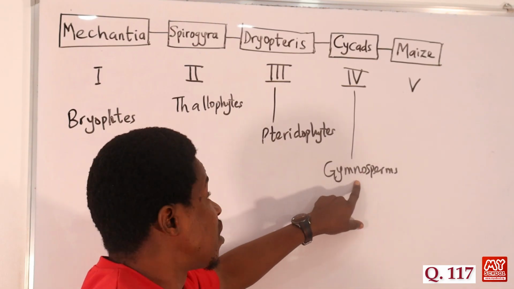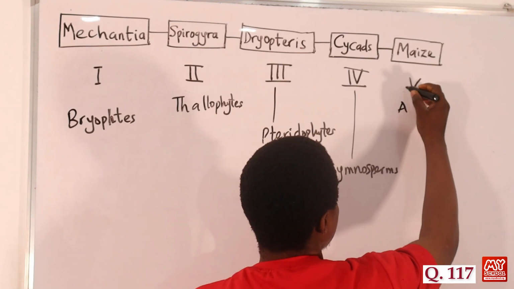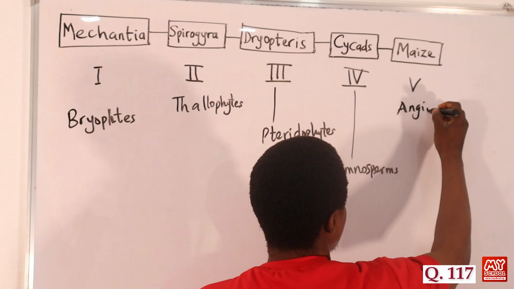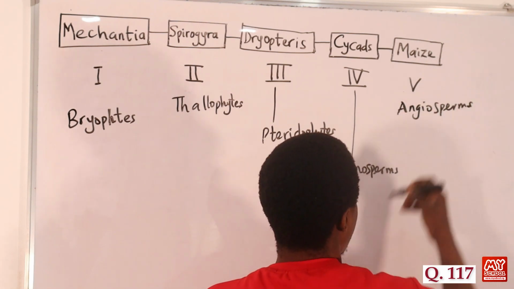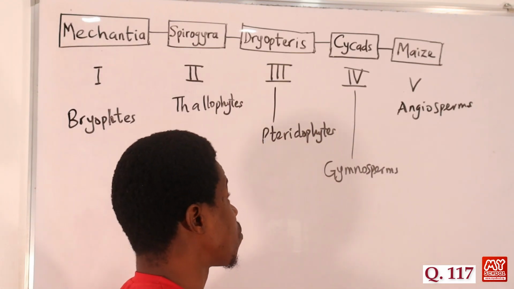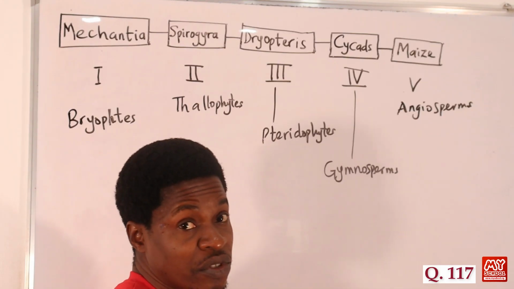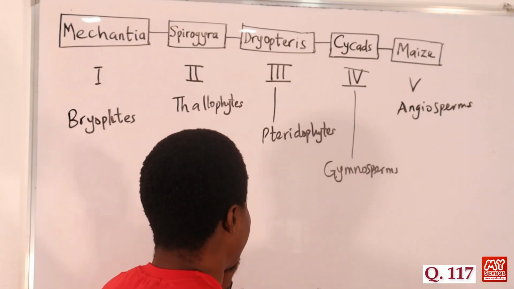They are open seeds. And then we have the maize. Of course, this is the highest level of advancement of the plant, the angiosperms. The maize is an example because they have differentiated bodies, they have vascular bundles, and they bear fruits and seeds, and their seeds are enclosed inside of the fruit.